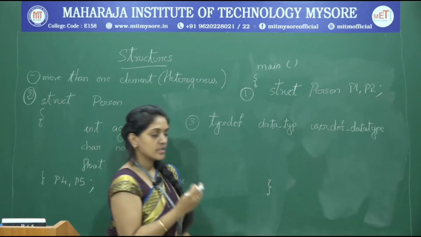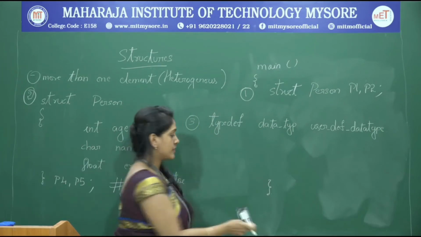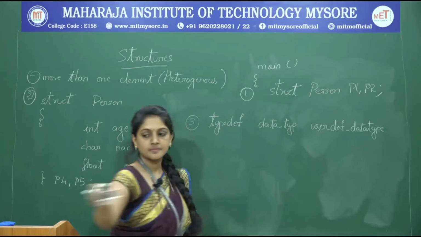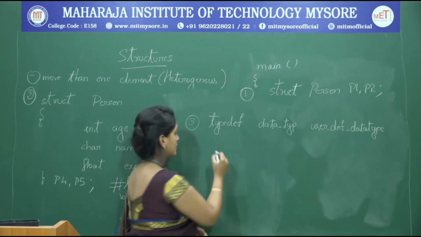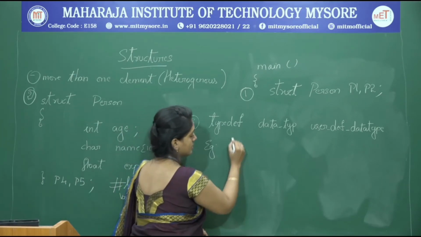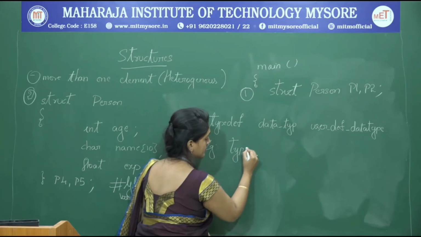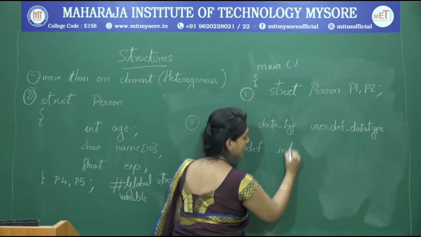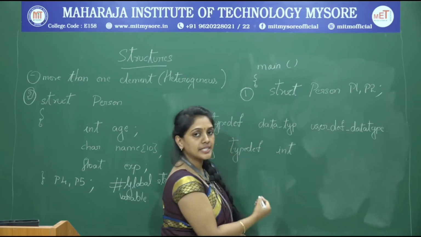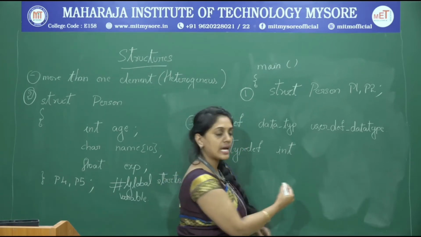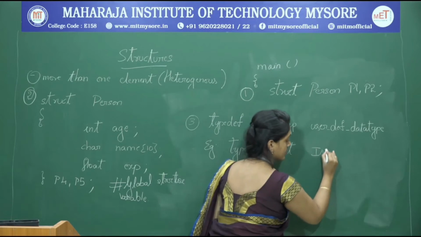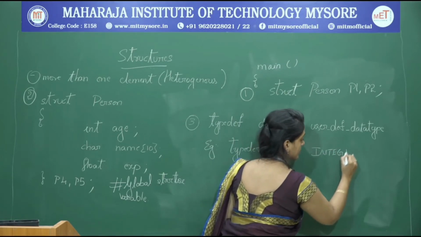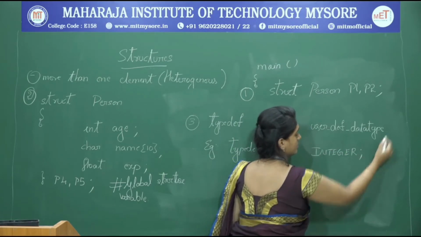So the generic example which we see is typedef. Int is a data type which we have, and for better readability I can make this int as integer.